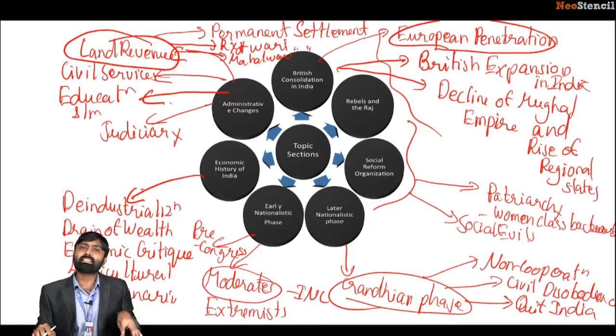So each state may have its own set of reformers. Bal Shastri Jambekar, Jyotiba Phule, B.R. Ambedkar, all of them hail from Maharashtra. Each state will have its own set of reformers. Bengal has a lot of them. So does Maharashtra.